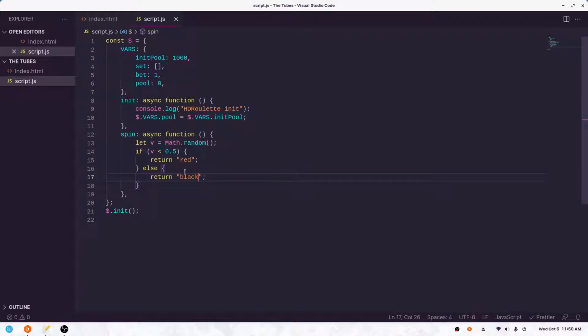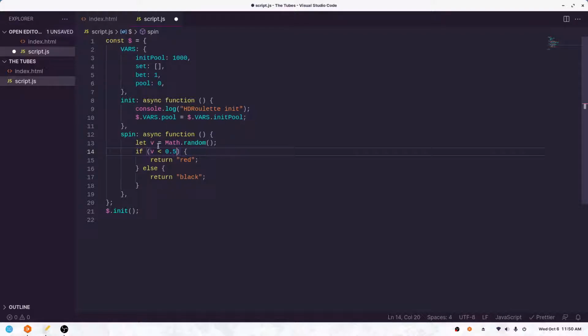And one thing to remember is that we're actually kind of cheating here. We're giving my buddy the benefit of the doubt. We're giving him a little bonus here because, as I said, you actually have less than a 50% chance of getting red or black because there are those zeros, those green ones. But for the sake of this, we're just going to keep it a straight 50-50 to prove my point even further. I'm not particularly a mathematician. I don't even know how many numbers are on a roulette table. But I'm sure you could tweak this by saying, like, 5-2 or 5-1-5 or whatever the real odds are of getting either red or black.